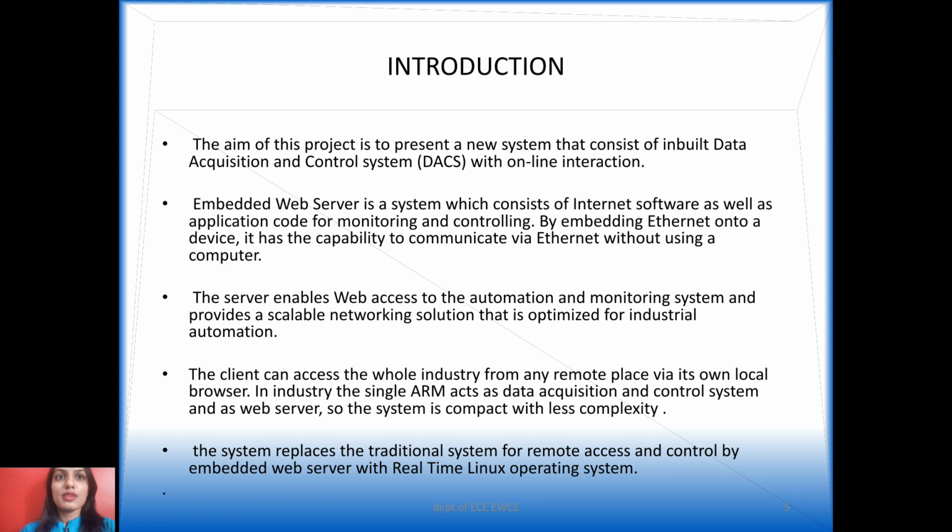The server enables web access to the automation and monitoring system, and provides a scalable networking solution that is optimized for industrial automation. The client can access the whole industry from any remote place via its own local browser. In industry, the single ARM acts as the data acquisition and control system and as a web server, so the system is a computer with less complexity.